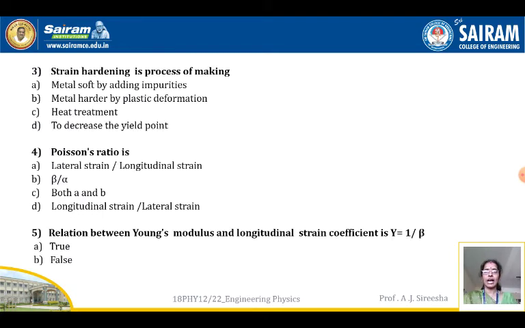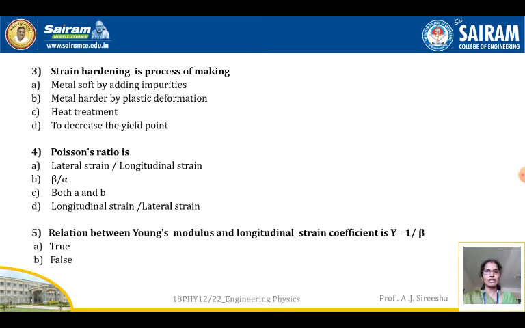Next is strain hardening. Strain hardening is a process of making metal soft by adding impurities, metal harder by plastic deformation, heat treatment to decrease the yield point. What is strain hardening? You need to select any of the 4 options. First option, metal soft by adding impurities. By adding impurities, metal becomes hard. So option A is wrong. Metal harder by plastic deformation. Yes, strain hardening is a process of making metal harder by plastic deformation.